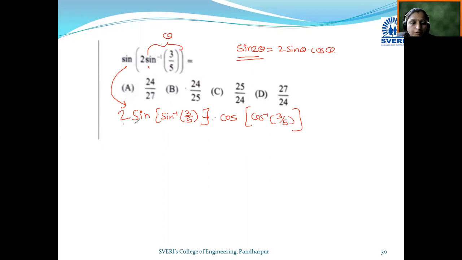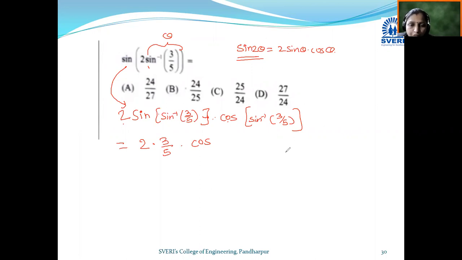Now we know that sine and sine inverse get cancelled, so this expression becomes 2 into 3 upon 5 into cos. Sorry, here sine inverse is there, my mistake, I wrote cos inverse. So theta is sine inverse of 3 upon 5. Now we have cos of sine inverse, so it is necessary to convert sine inverse into cos inverse. Then we can solve this expression and convert it into number form.